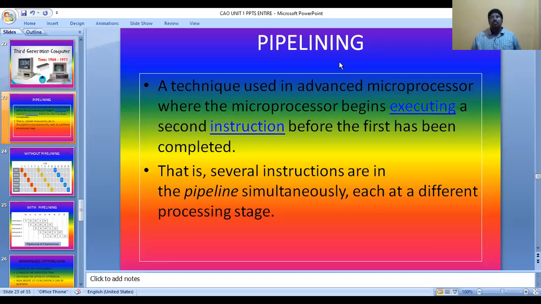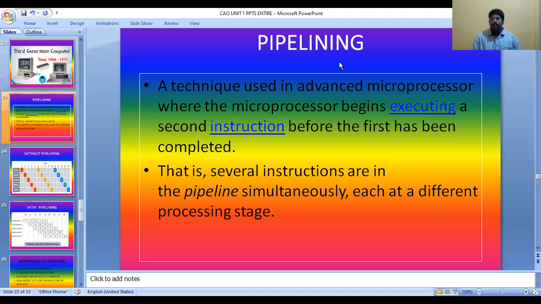Okay. So what is meant by pipelining? Pipelining is nothing but a set of instructions or group of instructions. Sorry, very sorry. A program means a set of instructions.